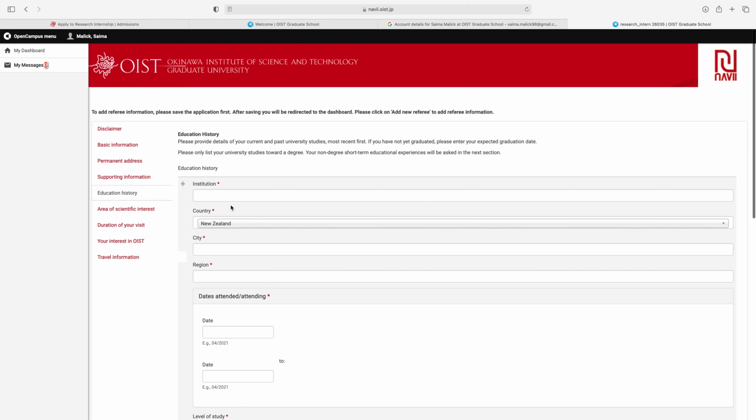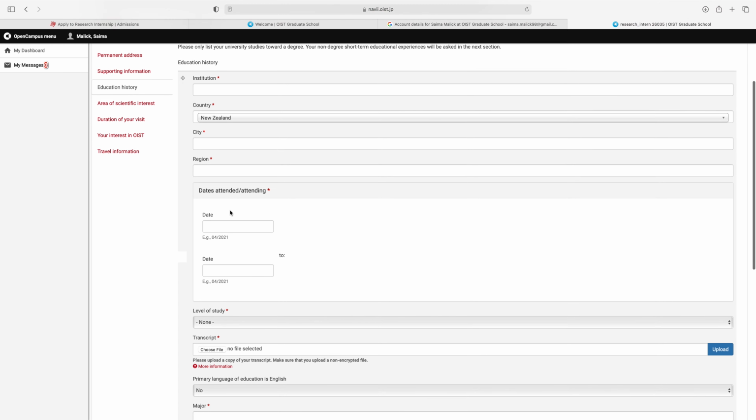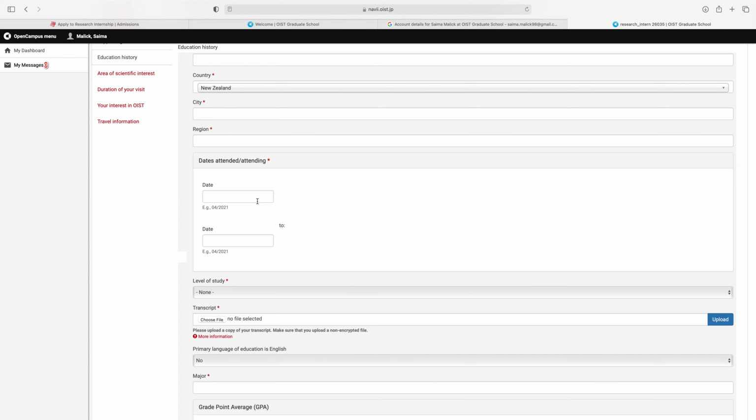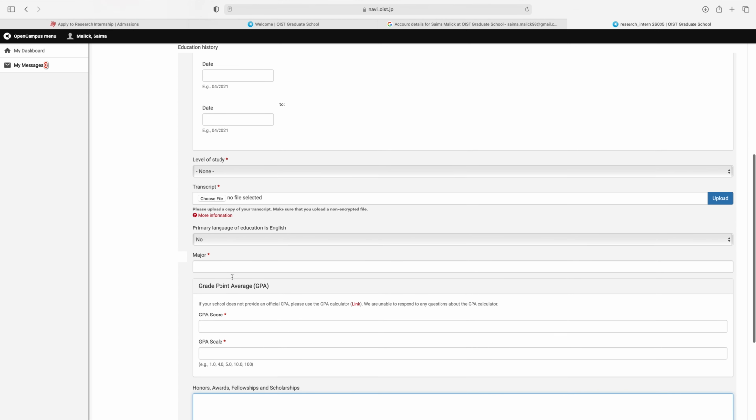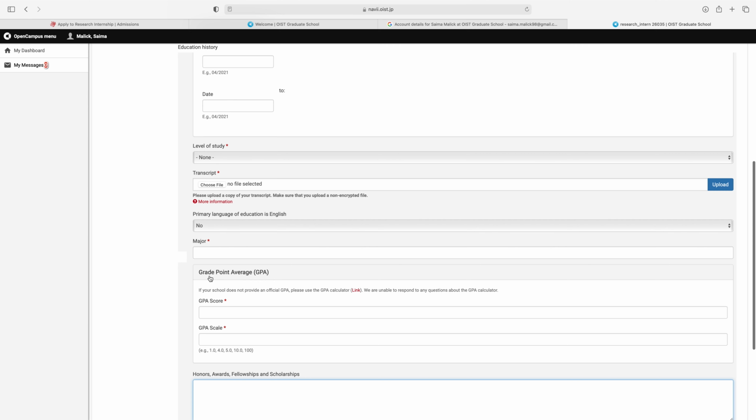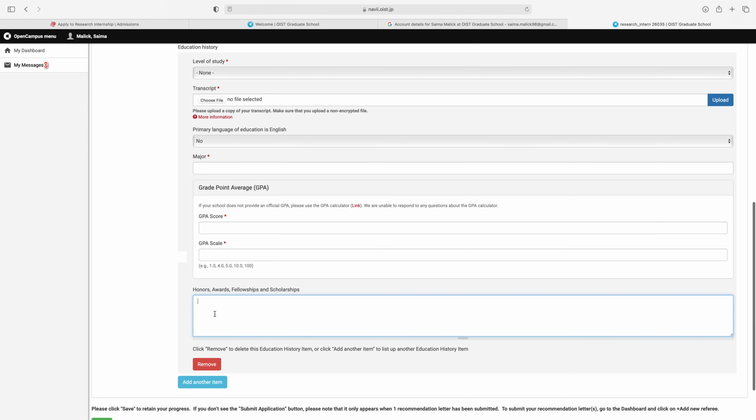Education history. First write your institute name, select your country, city, region, and dates attended or attending, level of study. From here select upload your transcript. Is English your primary language or not? From here select yes or no, enter your major of research and GPA score, obtained score and total GPA scale. If you have any honors, awards, fellowship and scholarship, then write here and then click on save. Or if you have any other education history, then you can add from here and then click on save.